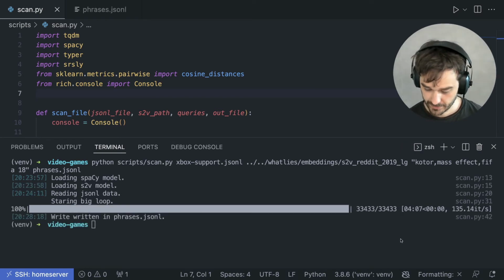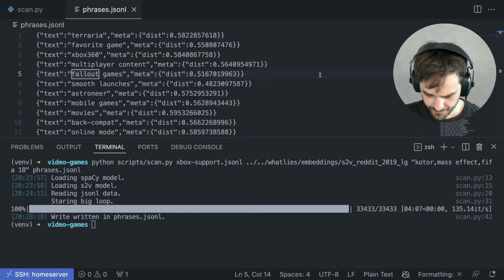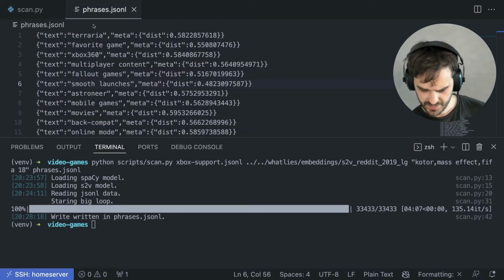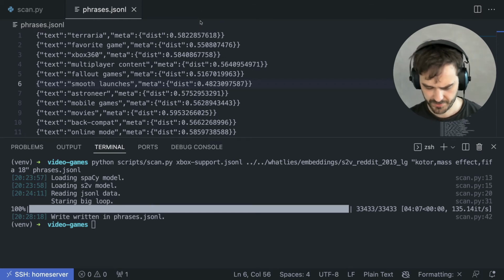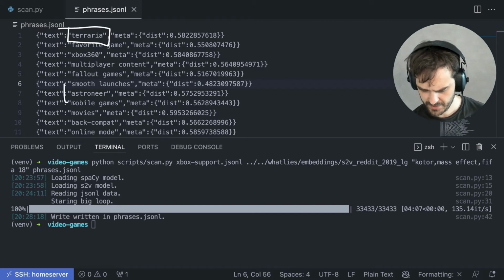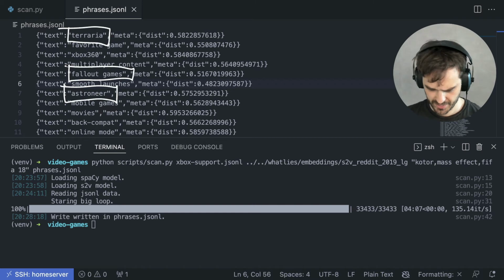All right. Indeed, after a couple of minutes, this script is done running. And it's created a file called phrases.jsonl, which I've opened over here. And here we can see some of the phrases that it has found, together with a confidence value. And there's a couple of games in here that it's been able to capture. This is a video game. I believe this is a video game as well. Fallout, that's a series of video games.